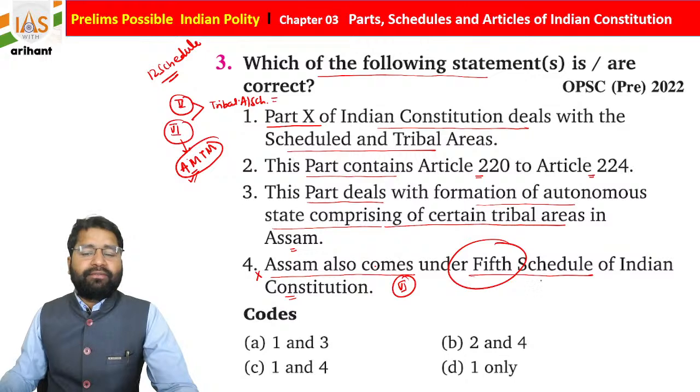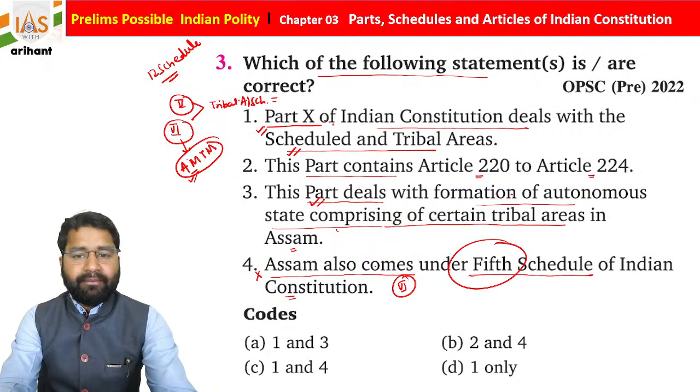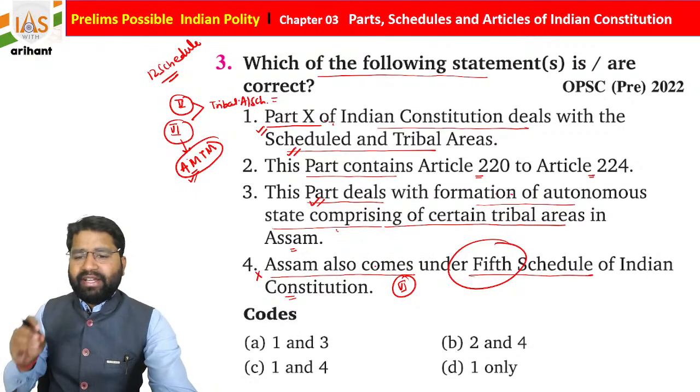So whenever you get 4, it is going to be incorrect. Part 10 of the Indian Constitution deals with the scheduled and tribal areas. You will say yes sir, it is right. And this part deals with the formation of autonomous states comprising certain tribal areas in Assam. See how easy it is.